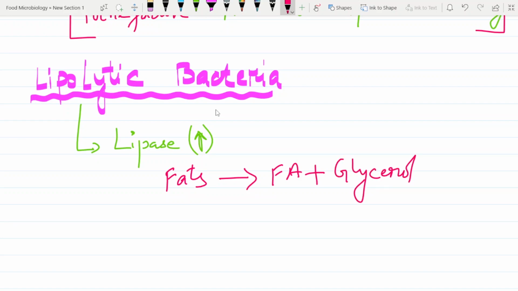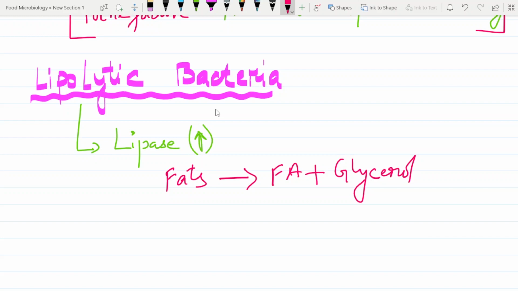So this lipolytic bacteria will produce a lipase. This lipase will act upon fats, and these fats will undergo hydrolysis and convert into fatty acid and glycerol. Am I right? The function of this lipase is that it increases the reaction, or you can say it catalyzes the reaction of hydrolysis. That's very simple. Now what is hydrolysis? It is basically a reaction in the presence of water. Everyone knows that one.